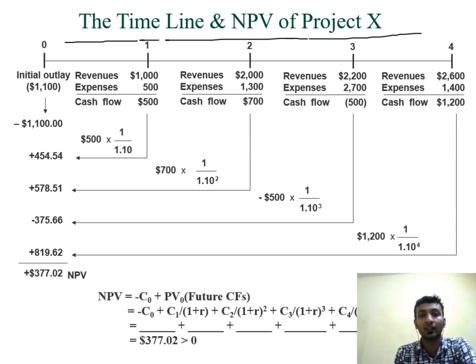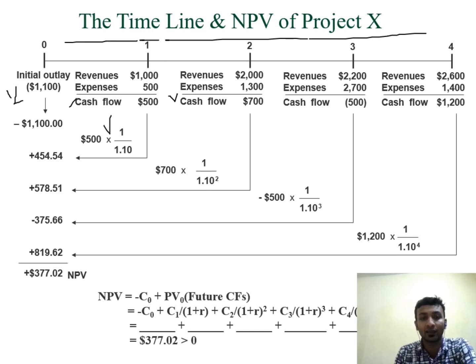It is formed by the revenues and expenses that are forecasted that it would be generated. Okay. So initial outlay or initial expenses is given here. Then revenues it might generate, it is also given. Expenses also given. Then we have to calculate the cash flows out of it. After calculating all these cash flows by subtracting expenses from the revenues, we have to also calculate the present value.